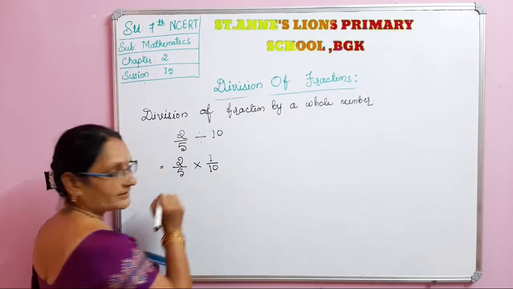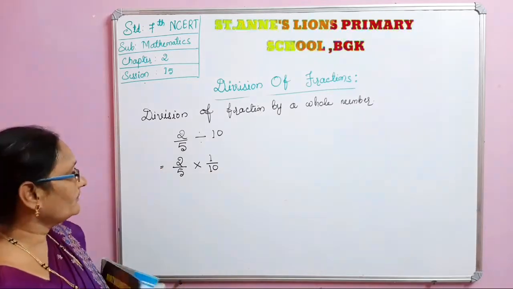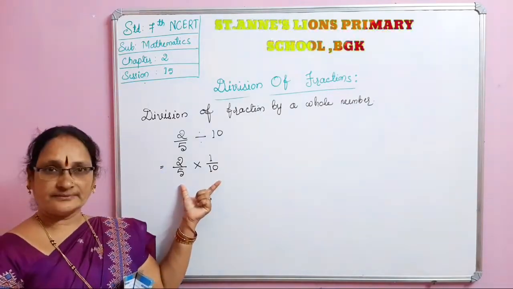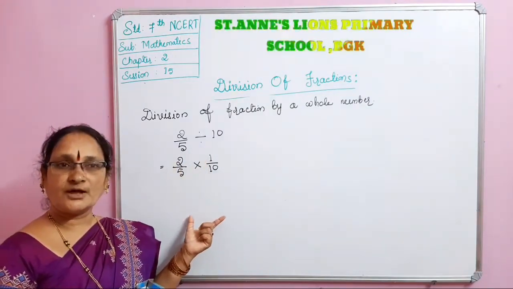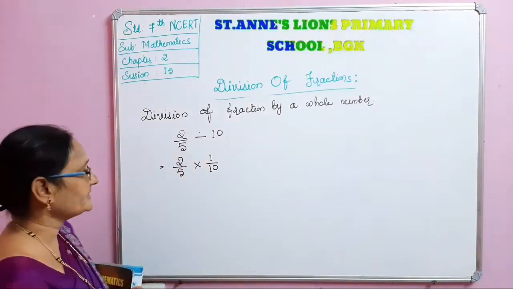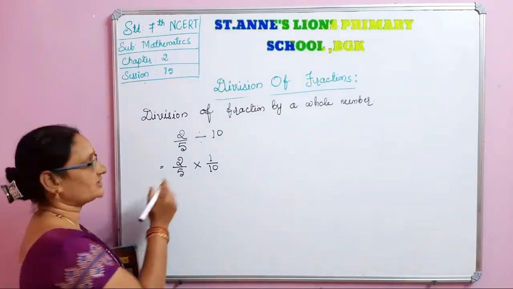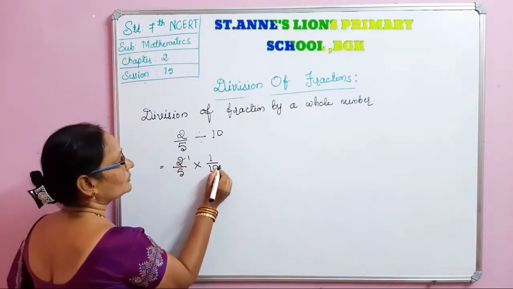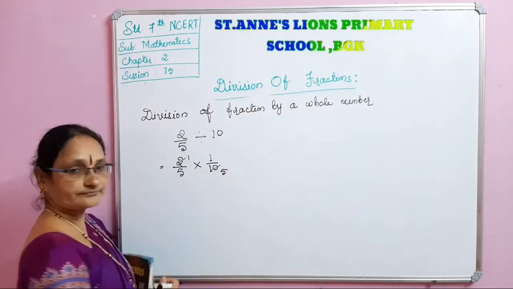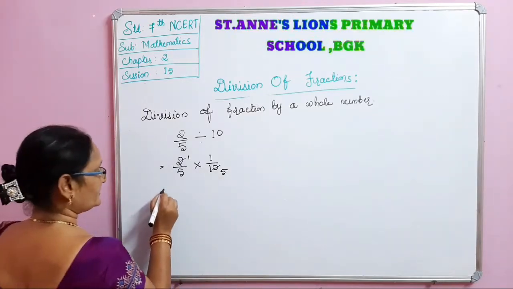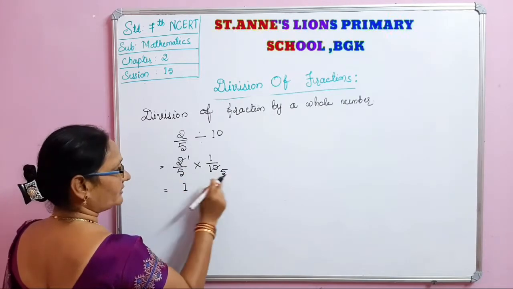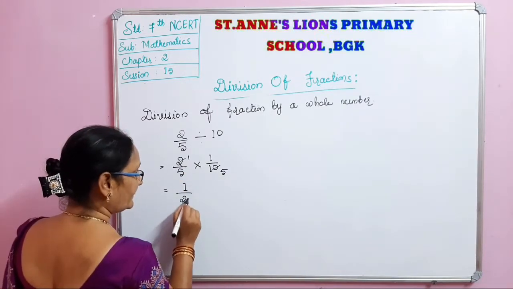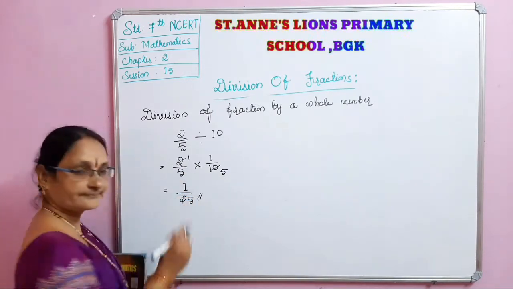Now you have to see whether cancellation is possible or not. Yes, here there is the possibility of cancellation: 2 ones are 2, 2 fives are 10. Now see here, 1 into 1 is 1, 5 ones are 5 is the answer.